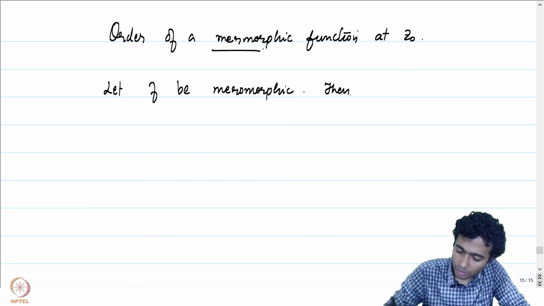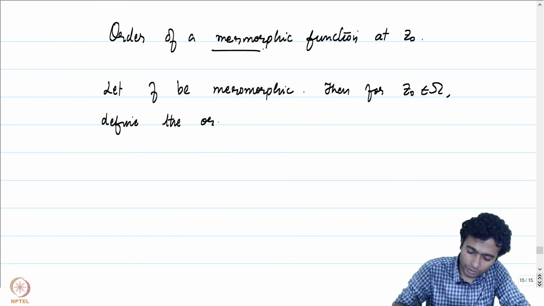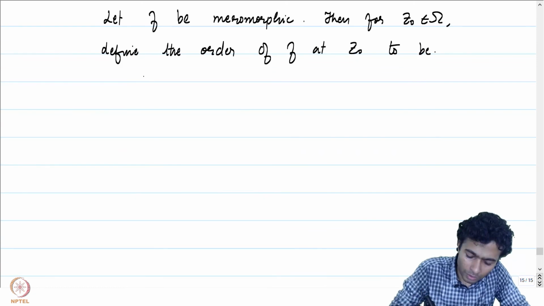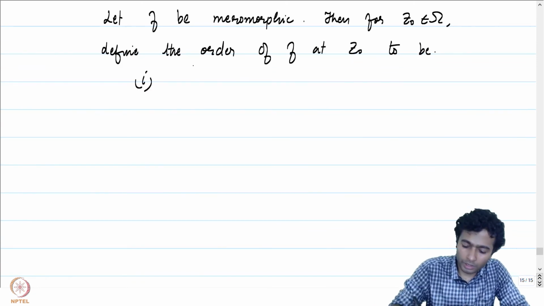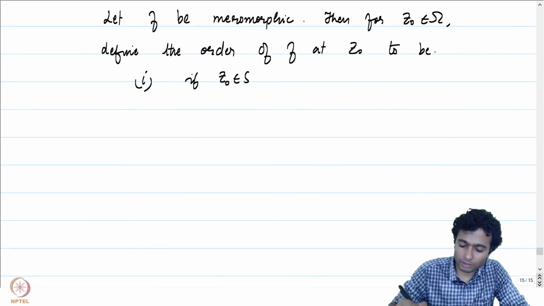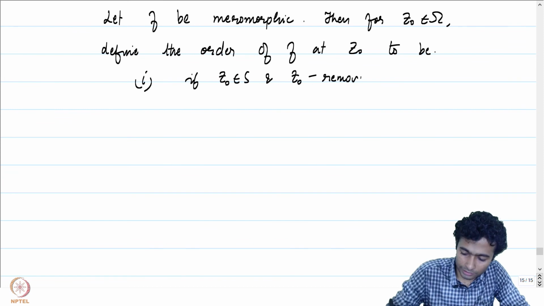Then for z0 in omega, define the order of f at z naught to be, if z0 is in capital S and z0 is a removable singularity. Suppose this is the case we are in.